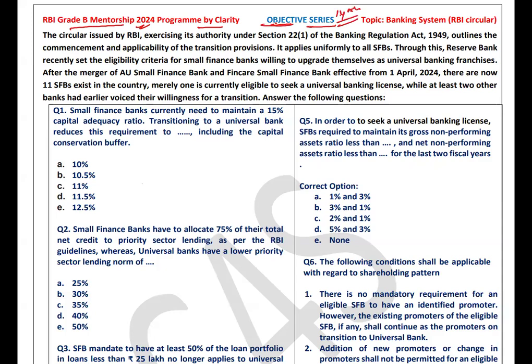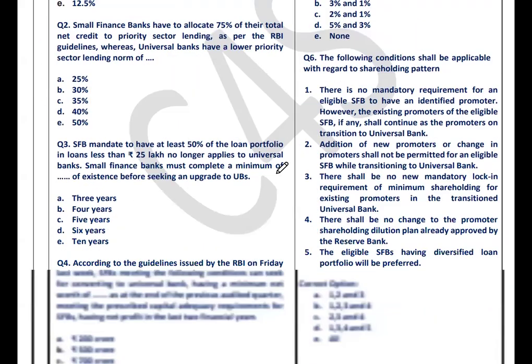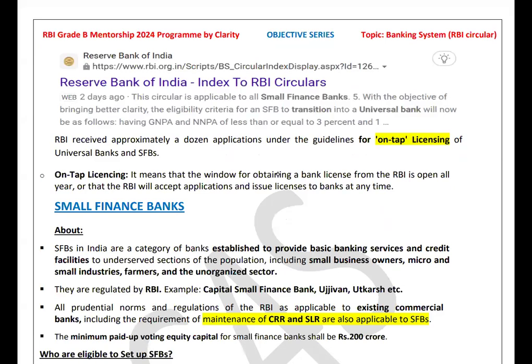So here we are going to deal with another relevant topic, that is the banking system in India in the light of RBI guidelines that have been recently published in the newspaper. So what was the guideline? Two days before, I mean Friday last week only, the RBI published some circulars regarding those small finance banks which are willing to convert into universal banks. So it is regarding the criteria.